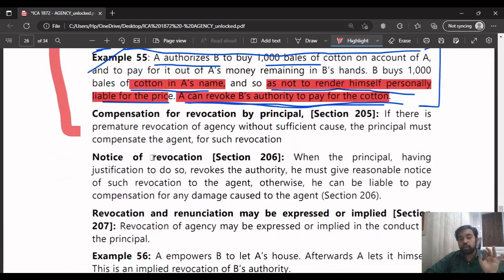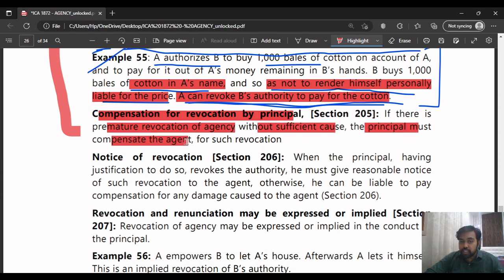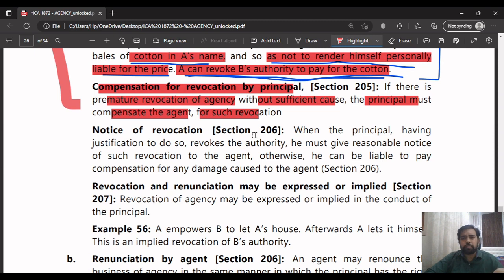So next point is compensation for revocation by the principal. If there is premature revocation of the agency without sufficient cause, the principal must compensate the agent for such revocation. It's simple. If you have cancelled the contract without any cause, then you have to compensate the agent. Notice of revocation means before cancelling the contract, he has to give notice.